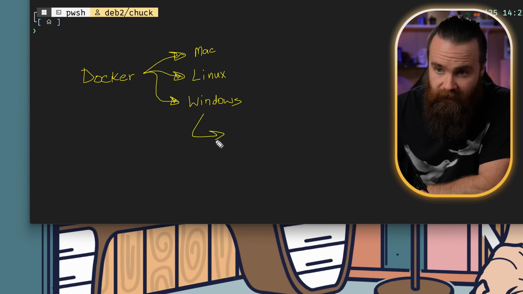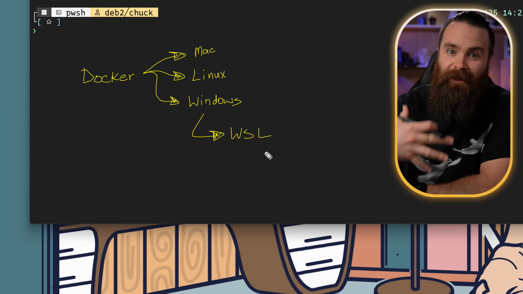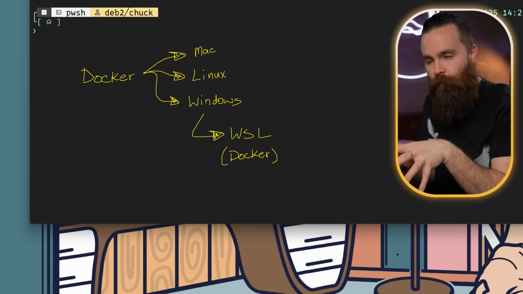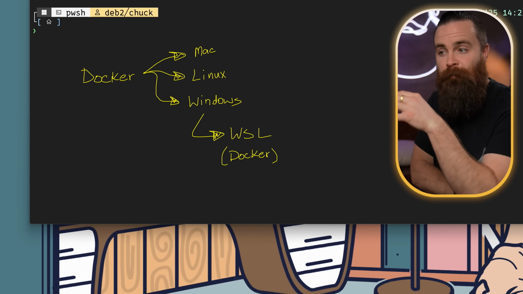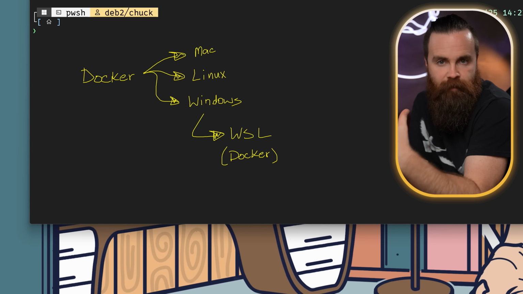Now here in Windows, you will need what's called WSL, or the Windows Subsystem for Linux. It's essentially running Linux on top of Windows. It's incredible. I've got a video on this here and how to set that up, and we'll install Docker on this. Now I know this is getting kind of into the weeds of being pretty technical, but trust me, if you take the time to learn how this works, you'll be addicted. It's very fun, and you'll be a bit safer in the process.